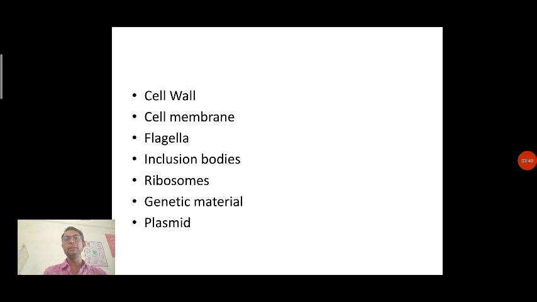Inclusion body is nothing but the material which we call stored material or stored food material in a cell. Now ribosomes, then genetic material and plasmid, these are the most important organelles, or we can say the most important structures present in a bacterial cell. Plasmid particularly is the most important, and it is only present in bacterial cells. That is the extra genetic material present in a bacterial cell. Not all bacterial cells show the presence of plasmid, whereas some of the bacteria do.